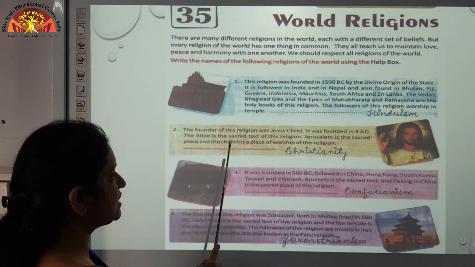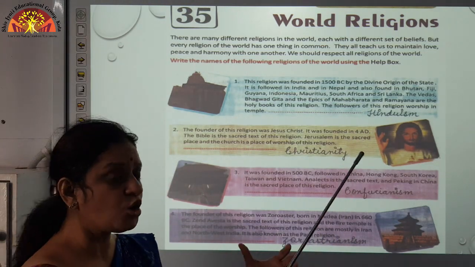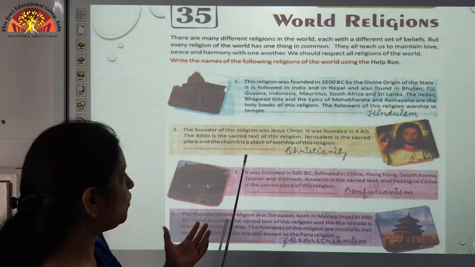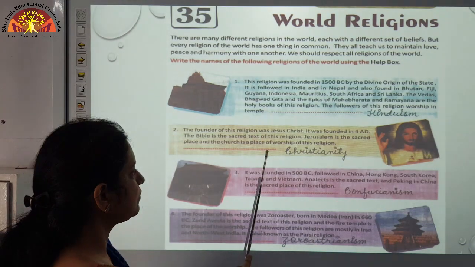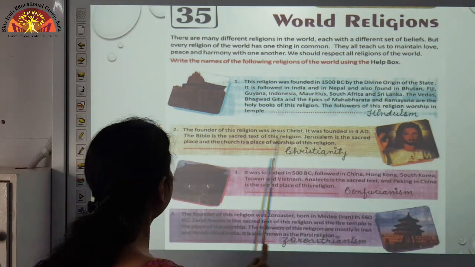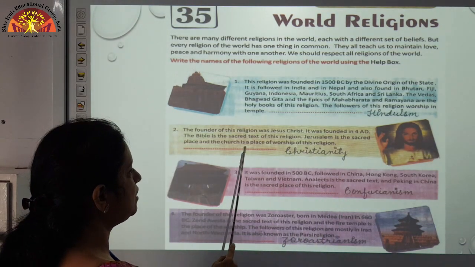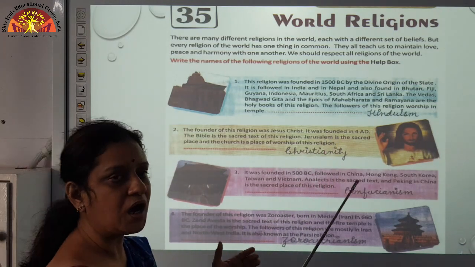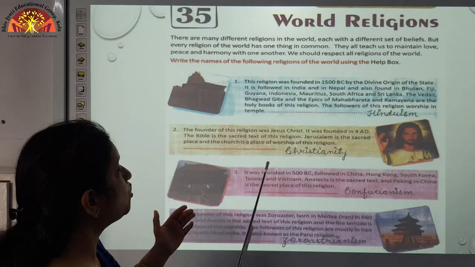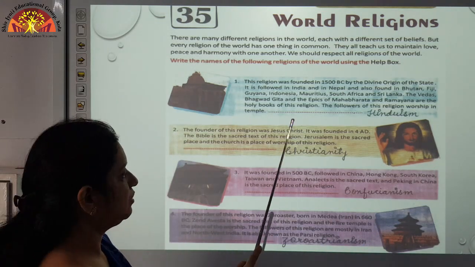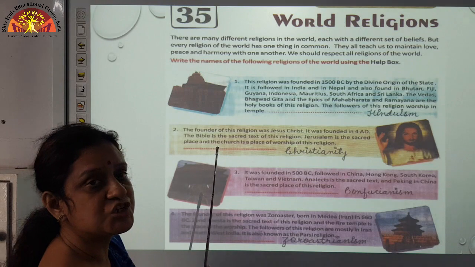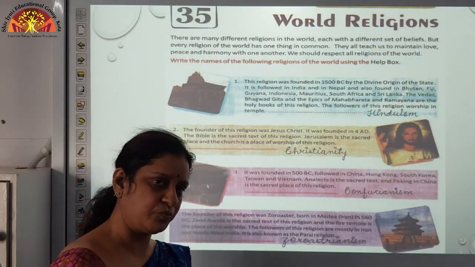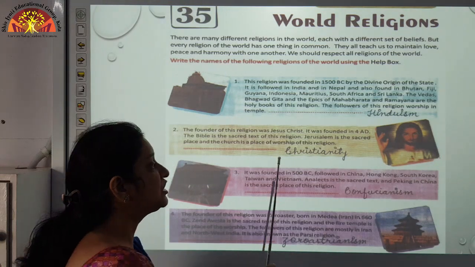The Bible is the sacred text. Sacred text means comprehension of a religion's books. Religious books का जो comprehension, that is called sacred text. Jerusalem is the sacred place and the church is a place of worship of this religion. People who are followers of this religion go to worship in church, and the name of the religion is Christianity. Fill it in a very neat and clean handwriting, Christianity.